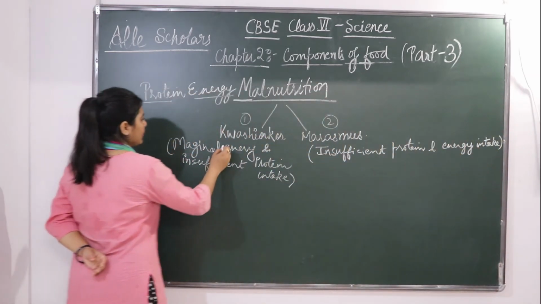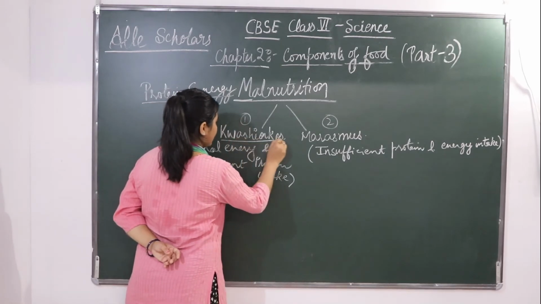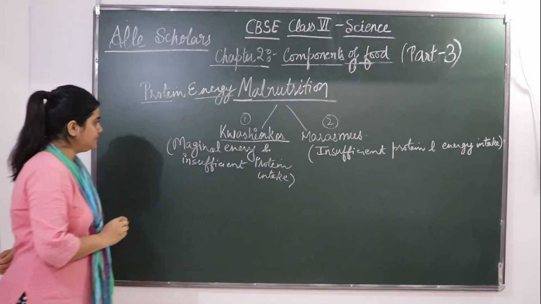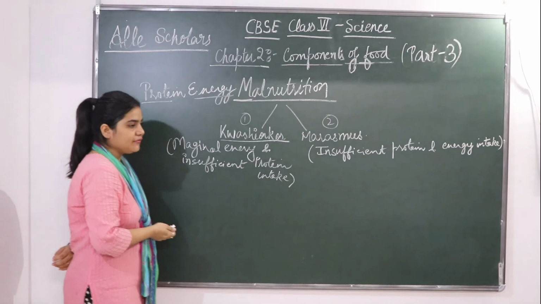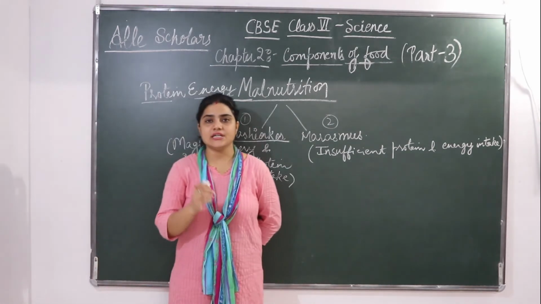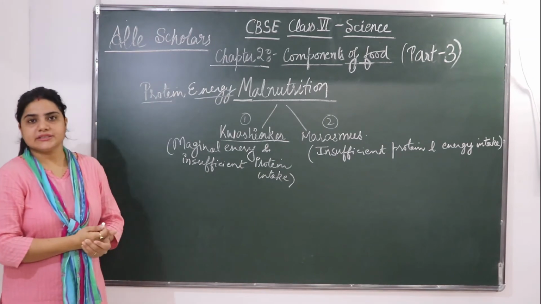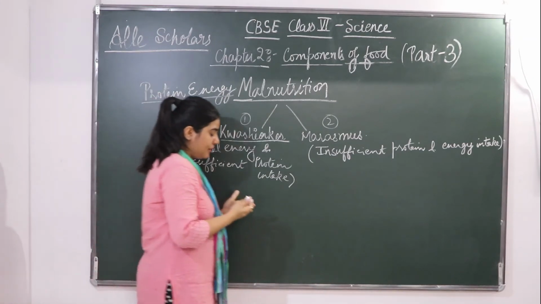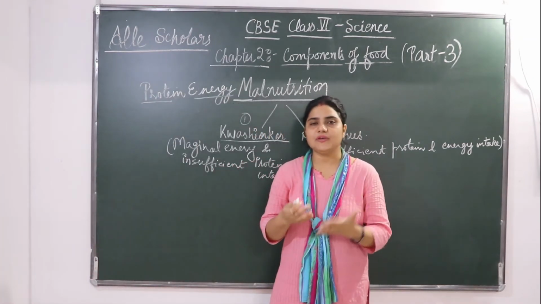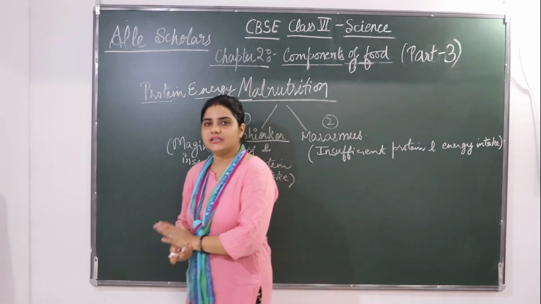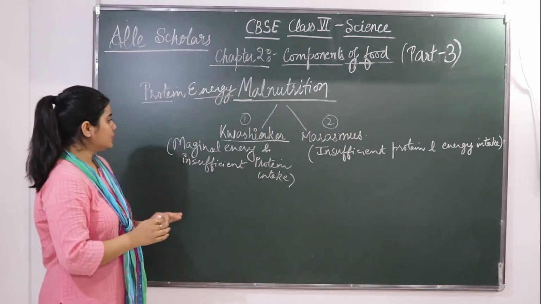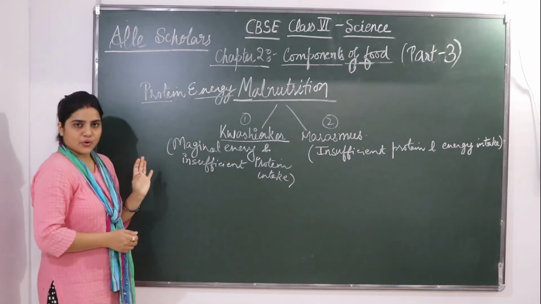Now we will see in detail about kwashiorkor. People with severe protein deficiency are often at high risk of developing this disease. Okay, जो भी पर्सन होगा जिसको बहुत सीवियर प्रोटीन डिफिशियंसी होगी, बहुत ज़्यादा प्रोटीन की डिफिशियंसी होगी, उसको ज़्यादा चांस है क्या होने का, kwashiorkor.